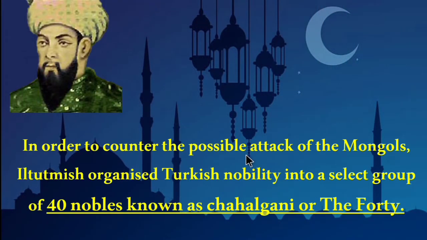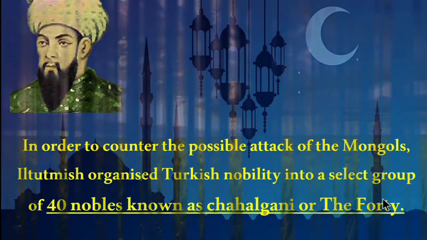In order to counter the possible attack of the Mongols, Iltutmish organized the Turkish nobility into a select group of 40 nobles known as Chelangani, or the 40. It was a safeguard measure against the attack of the Mongols.